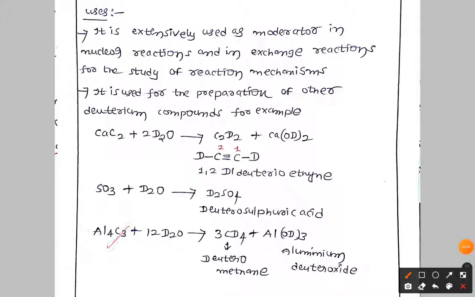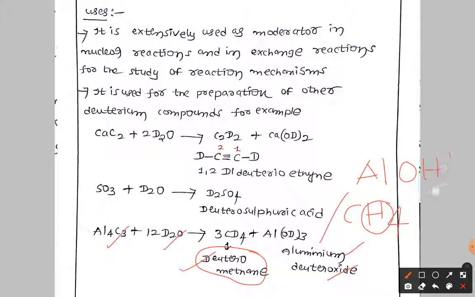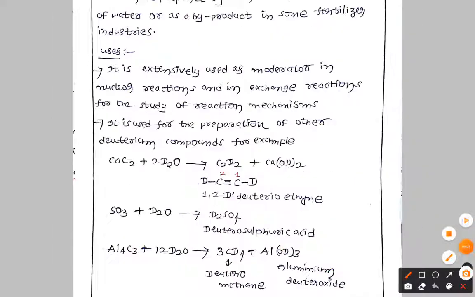Next again, aluminum carbide on reaction with D2O, you are going to get what? Deuterated methane. What is the methane structure? CH4. Instead of hydrogen you have deuterium. That is called deuterated methane, along with aluminum deuteroxide. Aluminum hydroxide has the formula Al(OH) taken thrice; here you have aluminum deuteroxide, with deuterium instead of hydrogen. So these are the uses of heavy water.